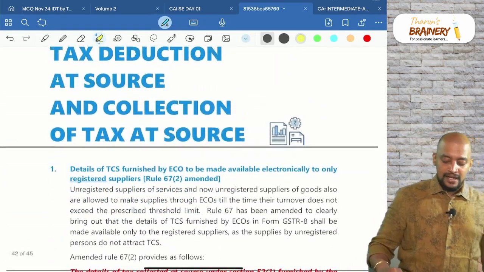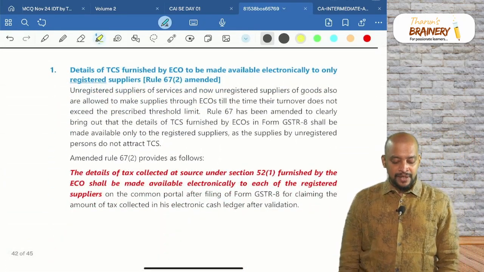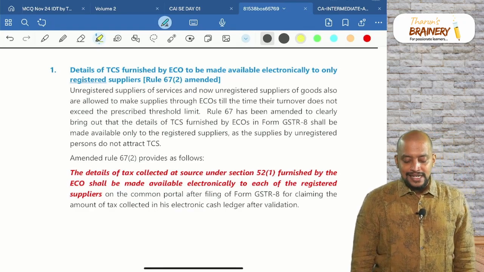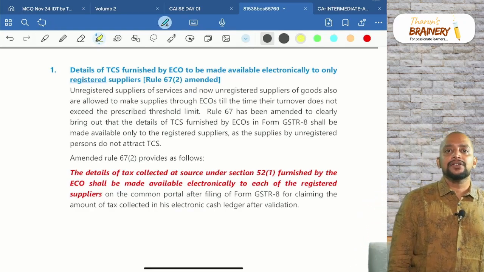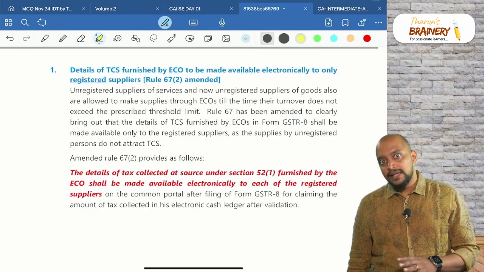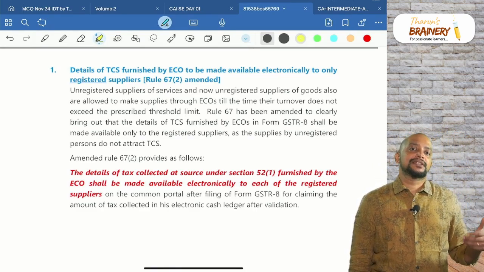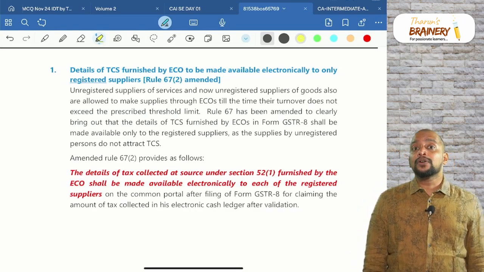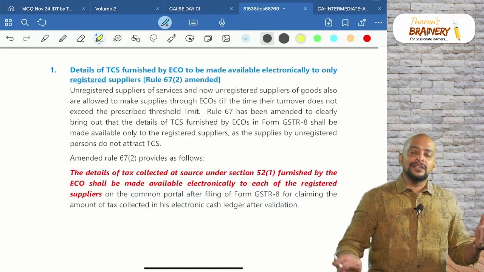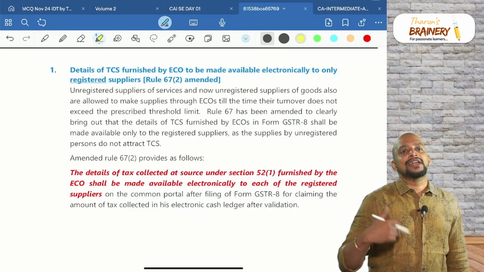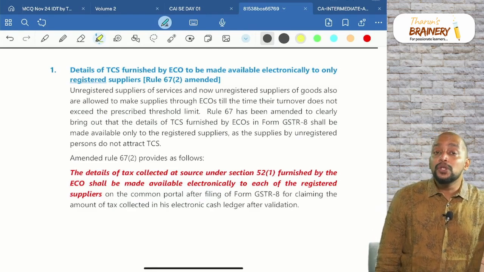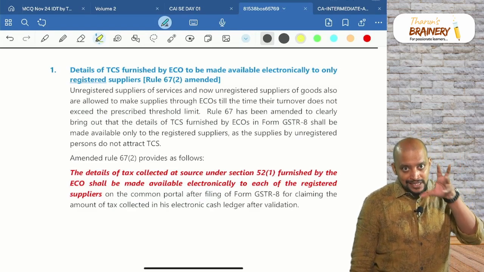Then we have this TDS and TCS amendment, which is related to unregistered suppliers. Whenever an unregistered supplier makes supply through an e-commerce operator, that supplier should comply with certain points: they should make only intrastate supplies within the same state, not in more than one state, and they should obtain a unique enrollment number.